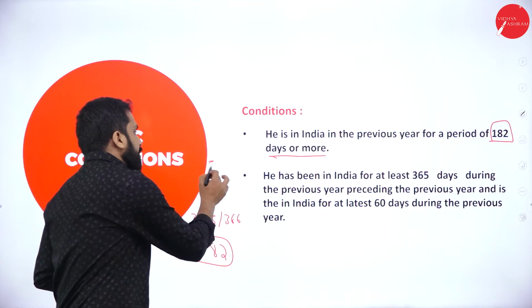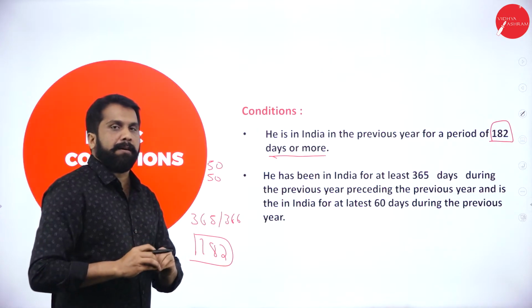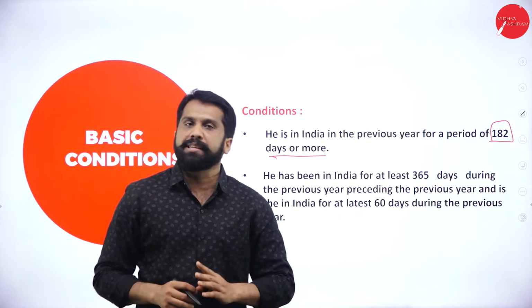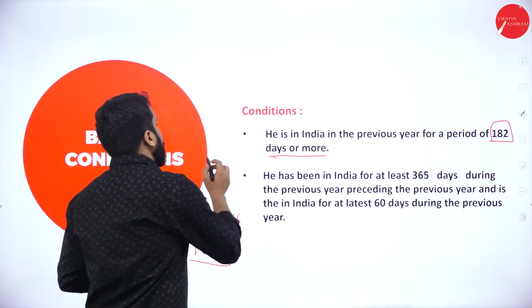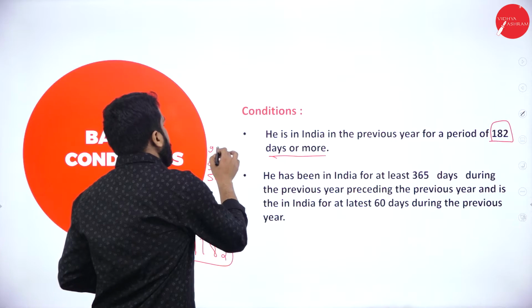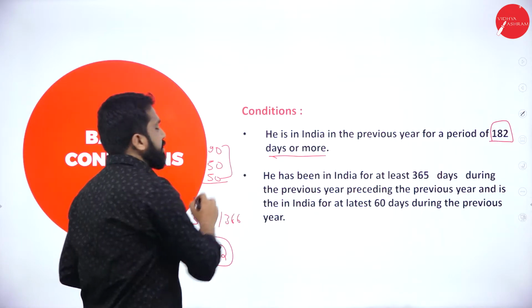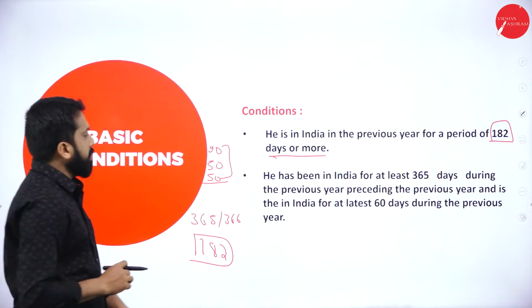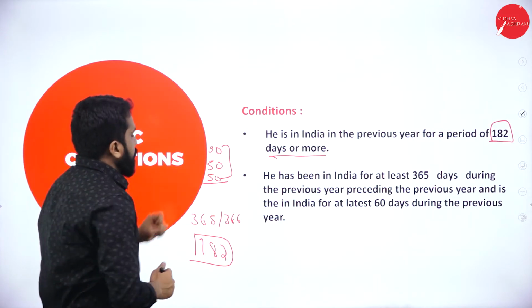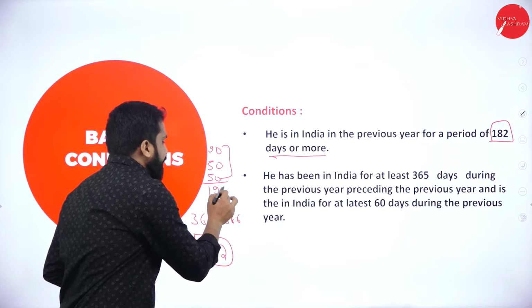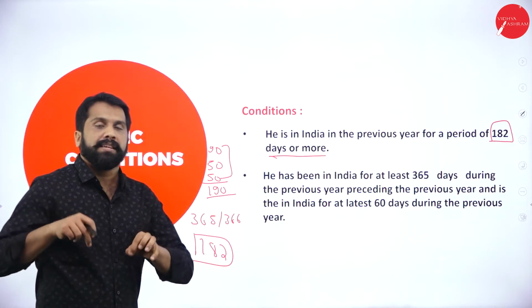Again, another 50 days I was in India. Again, I went to USA. Again, I came back and I stayed in India for 90 days. Total, how many days was I in India? 90 plus 50, 140 plus 50, total 192 days you were in India.